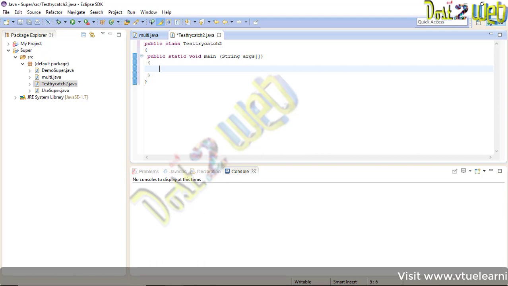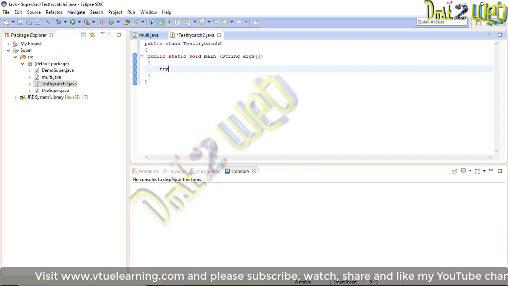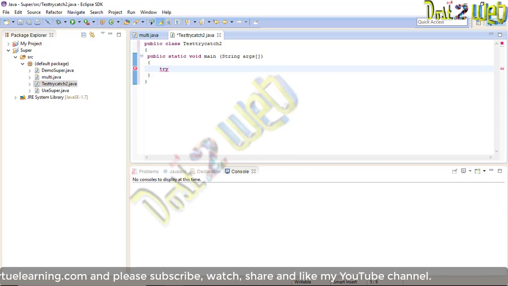When you declare the try block, the code where the exception is going to occur always goes in the try block. So I am going to write a program with division by 0.